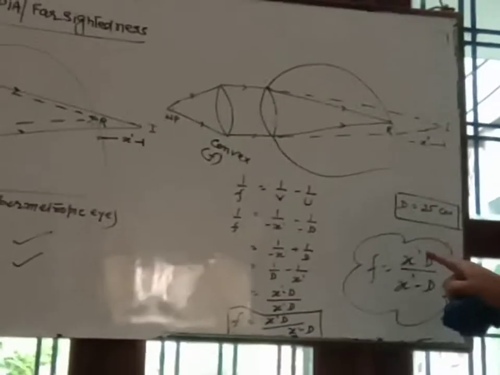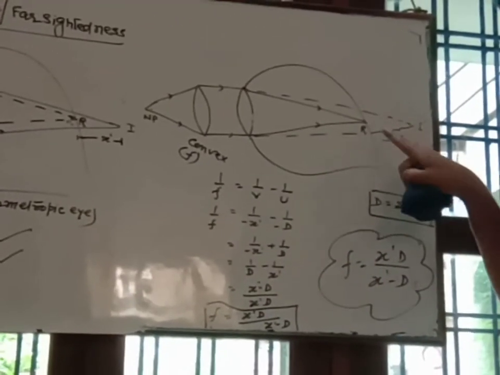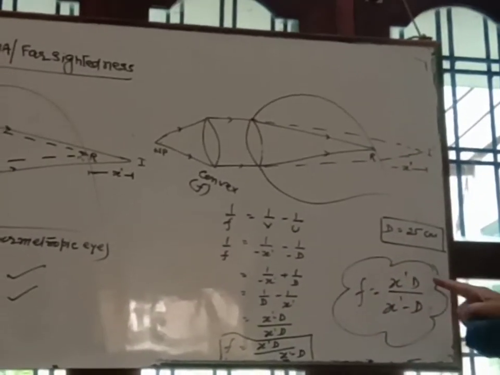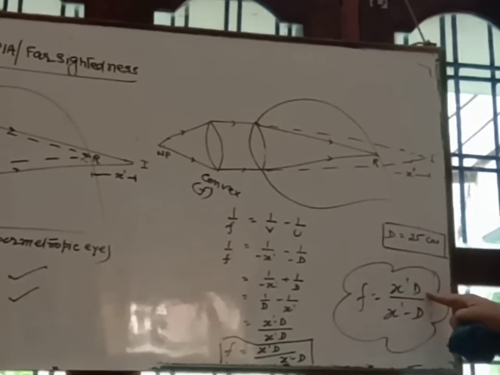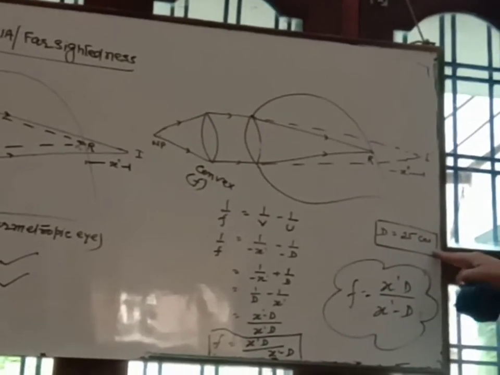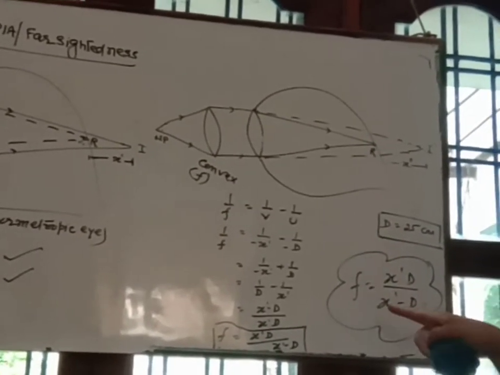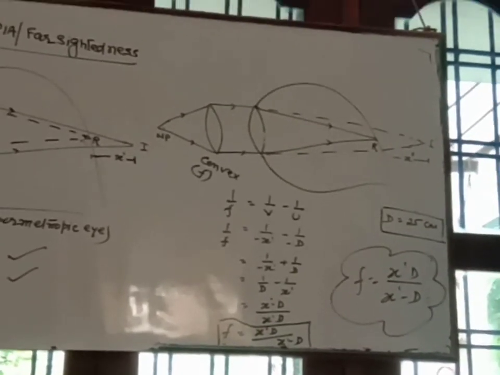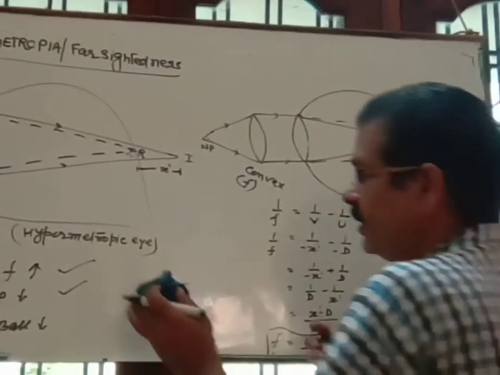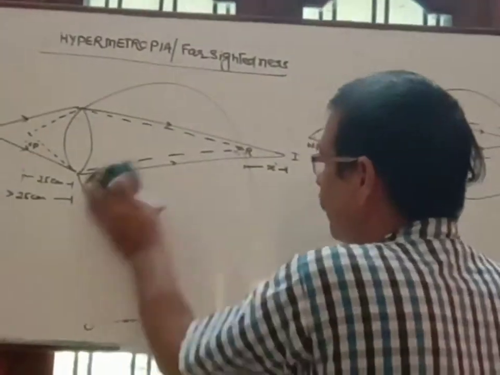Clear? X dash is the distance of the image behind the retina during hypermetropia. D is the least distance of distinct vision, which is 25 centimeter, and f is the focal length of the convex lens which is used to cure hypermetropia.